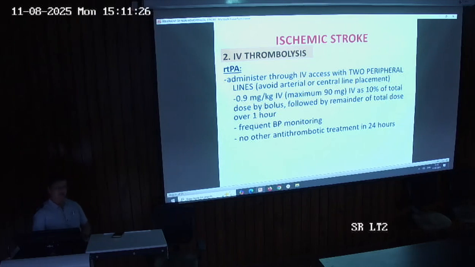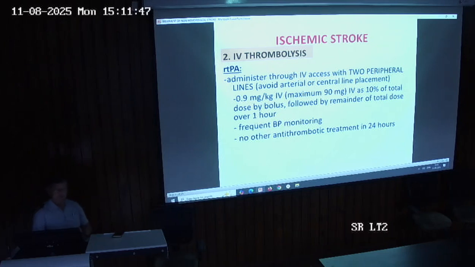And what is the dose of RTPA? That is 0.9 milligram per kilogram, and the maximum dose is 90 milligram. Suppose you have calculated the maximum dose of the RTPA. Here 10% of the dose is given as bolus, and the remainder of the dose is given over 1 hour. So there is a bolus dose followed by a maintenance dose.